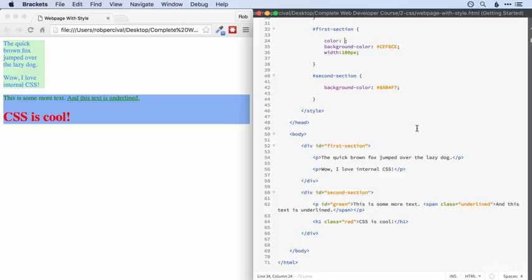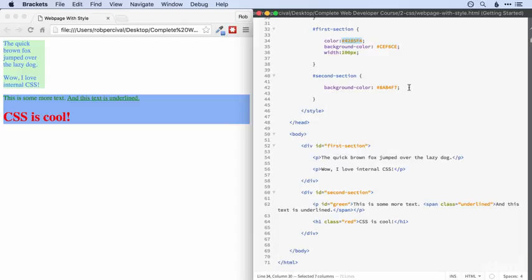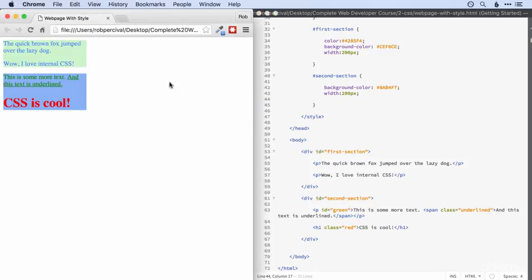How would we achieve that? Well, we do it using floats, and it's actually pretty simple. So first off, I'm just going to change the width of our two divs. Oh, I've lost my color somehow there. There we go. Just so that one's a little wider and this one is a little narrower. So I'll make them both 200 pixels so we can see more clearly where they've been moved to.